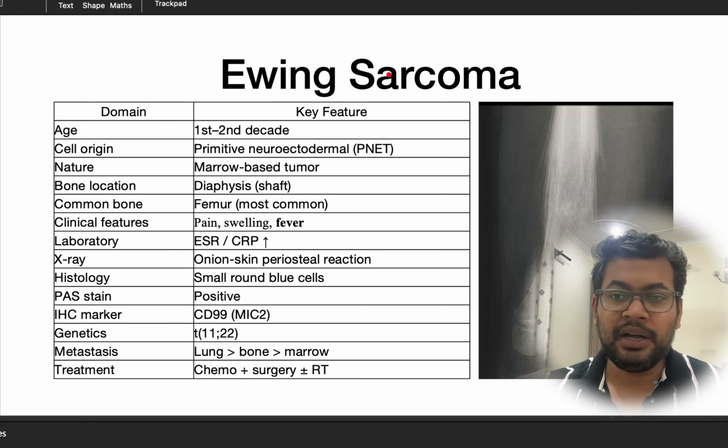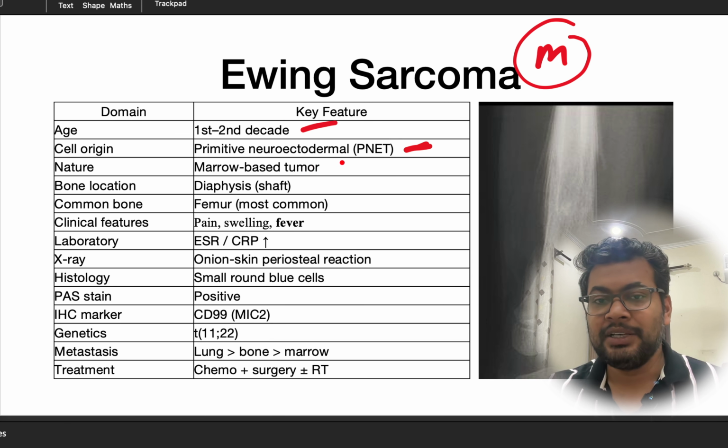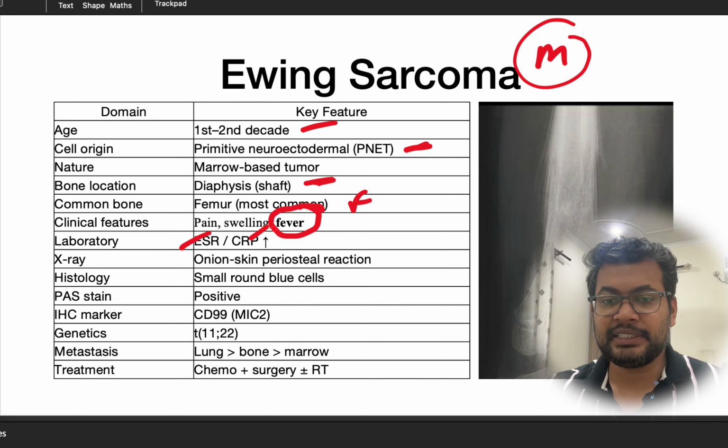Then we have Ewing sarcoma. Ewing sarcoma is also a malignant tumor of the bone. It is seen in the younger age group, first and second decade, and the cell of origin is a primitive neuroectodermal tumor. In nature it is a marrow based tumor. It is not only from the bone cells, it is from the marrow cells, so it will have systemic features also, and raised ESR-CRP will be there because of this. The location can be diaphyseal, and the most common site is the femur. The patient will present with pain, swelling, and fever. So it has a systemic sign also, raised ESR-CRP.